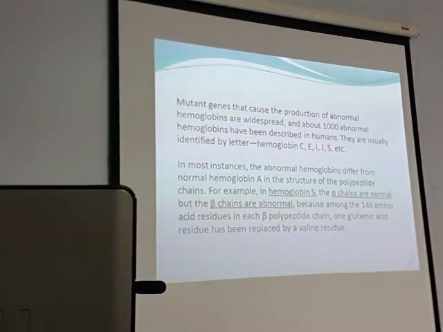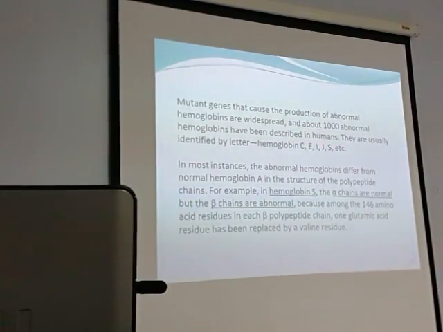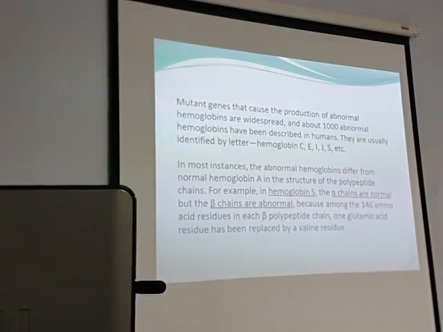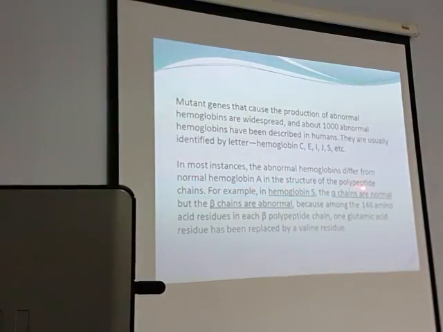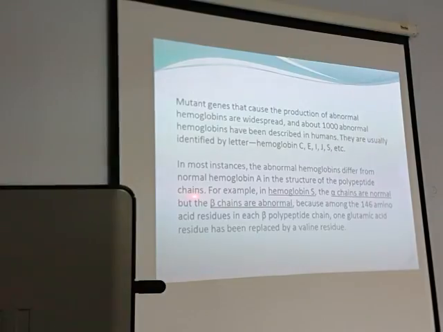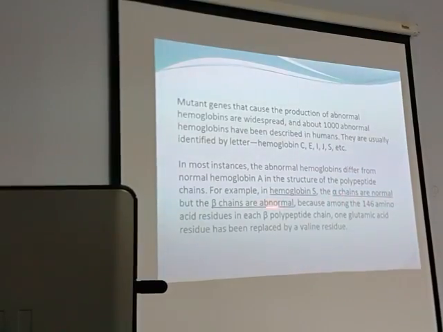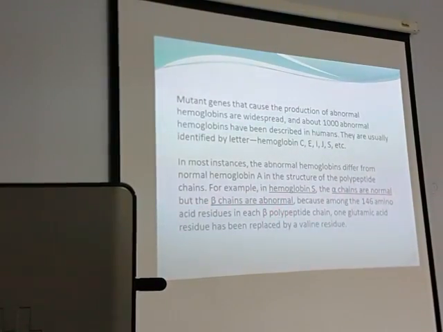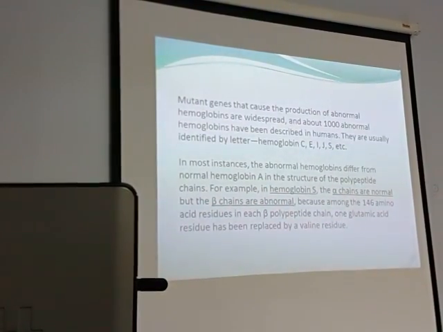So S for us is more common. That is causing sickling of the cells, and hence sickle cell anemia. Okay. One of the hemolytic anemias. In most instances, the abnormal hemoglobins differ from the normal hemoglobin A in the structure of the polypeptide chains, like alpha 2, beta 2, normal. In hemoglobin S, for example, alpha chains are normal, beta chains are abnormal, like we have already seen.